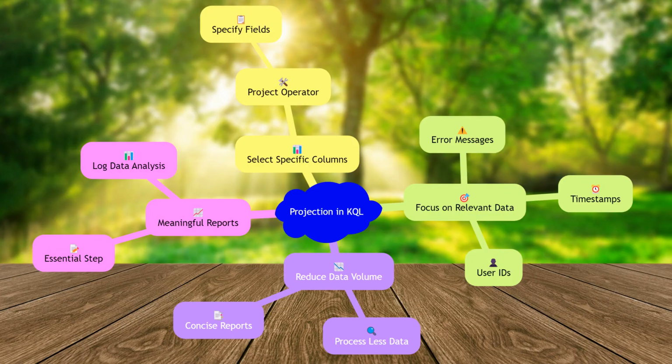Projection in KQL is used to select specific columns from the dataset. The project operator allows you to specify which fields you want to include in the output. This is particularly useful when you are only interested in certain aspects of the data, such as timestamps, error messages, or user IDs. By projecting only the necessary columns, you can reduce the amount of data you need to process and focus on the most relevant information. This step is essential for creating concise and meaningful reports from your log data.